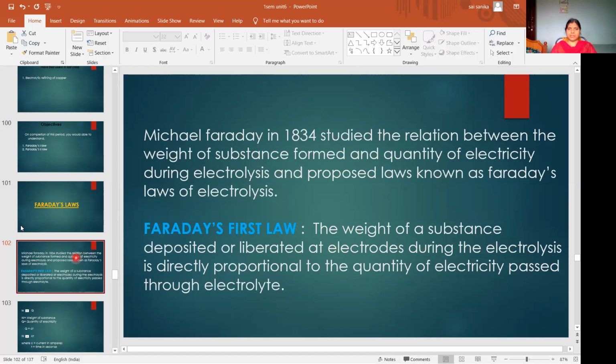Okay, this is the statement given by Faraday's first law. Whatever the quantity of electricity passing through the electrolytic solution during electrolysis, that much weight will be deposited at the electrodes. That is directly proportional. Whatever quantity we are passing, that much weight will be deposited at the electrodes. That is Faraday's first law.